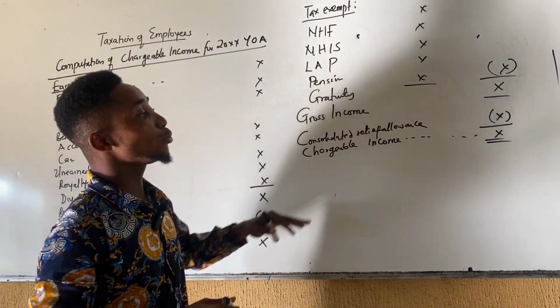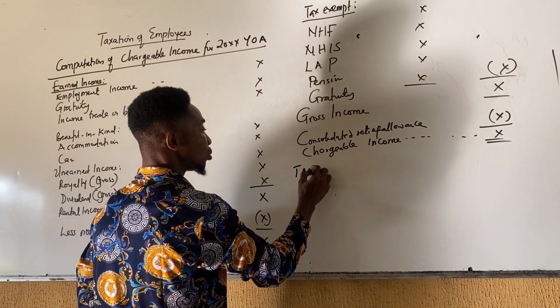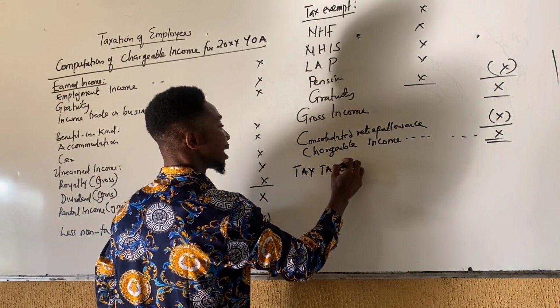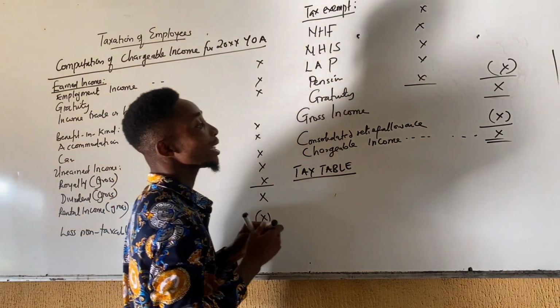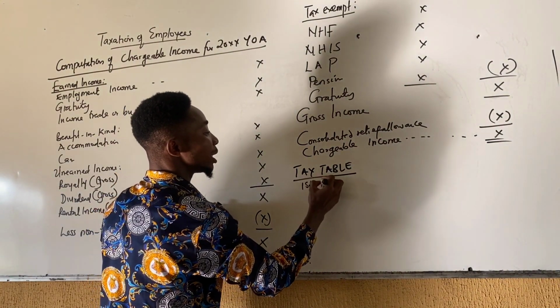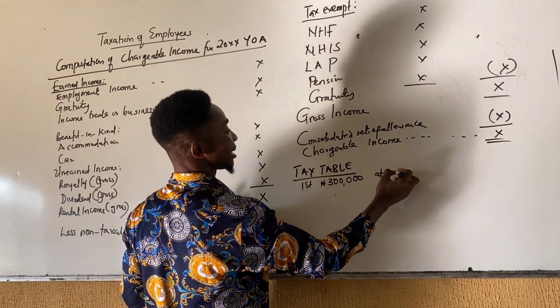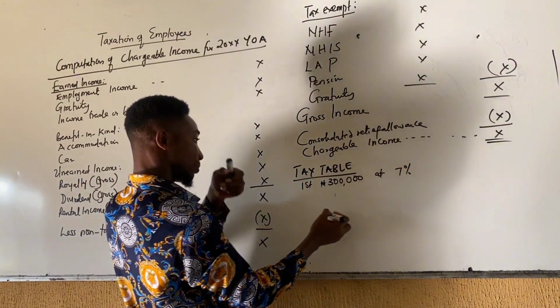Now, how do we compute the tax? We use the tax table. The tax table says that for every chargeable income the employee has earned, the first 300,000 should be assessed at 7%.